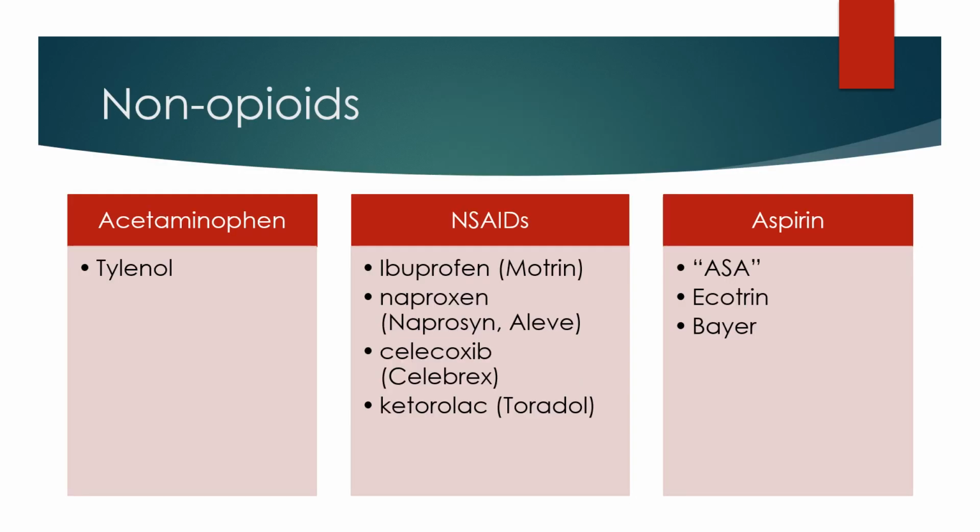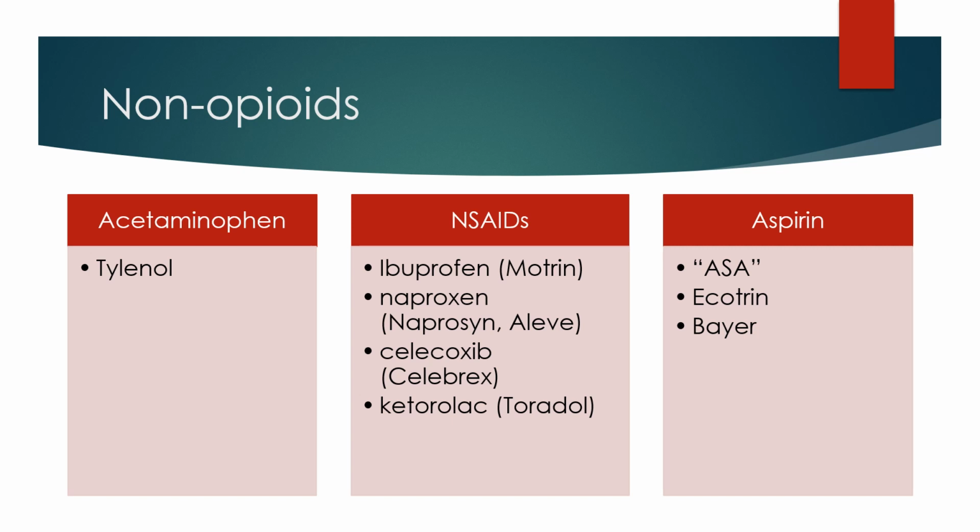When providers prescribe analgesics, medications that relieve pain, they try to start with non-opioid or non-narcotic medications first. Of course, that will be dependent on what's causing the pain. We don't use non-opioids if someone just had their leg cut off, for an example. There are 3 main non-opioid medications used. The first is acetaminophen or Tylenol.